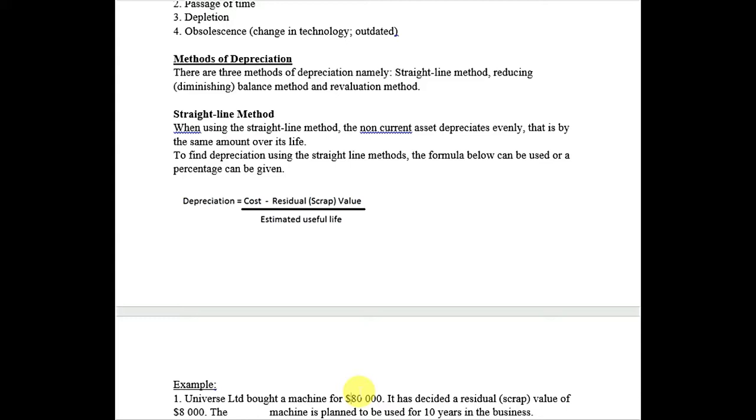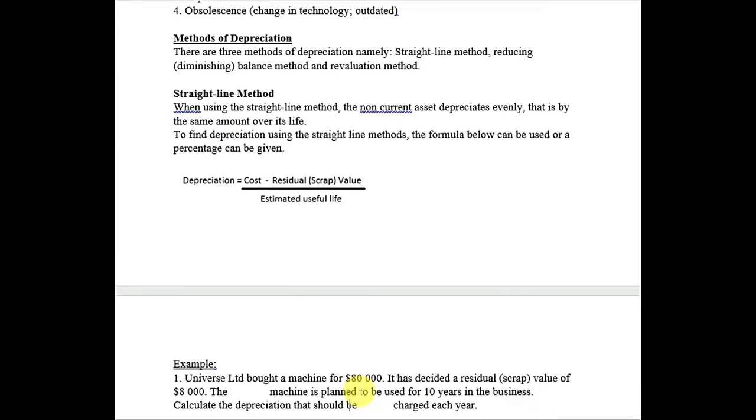Residual value is also called salvage value or scrap value. These terms are used interchangeably. This is divided by the estimated useful life. For example, if I don't have a scrap value in the question, it means the scrap value is zero. I divide the cost by the estimated useful life.